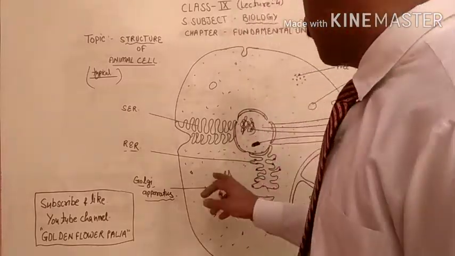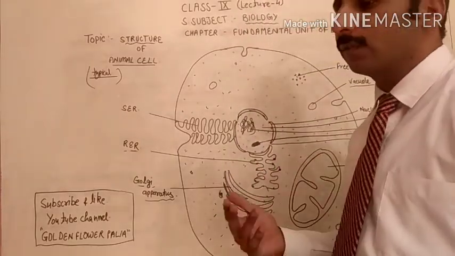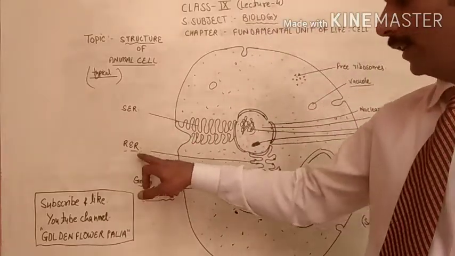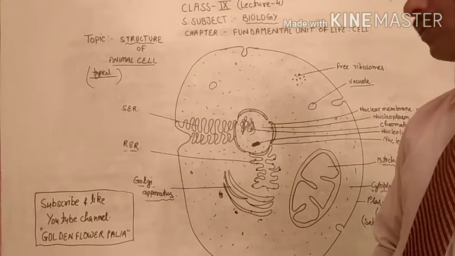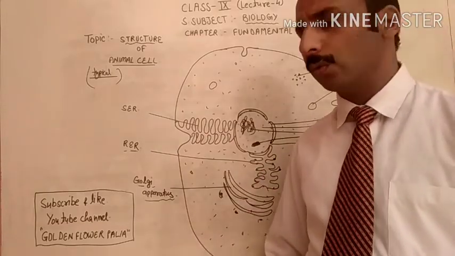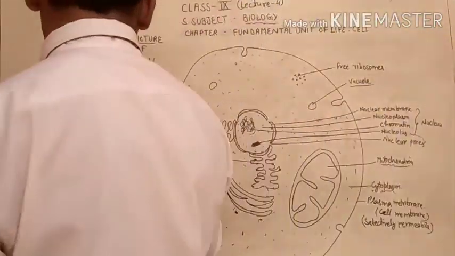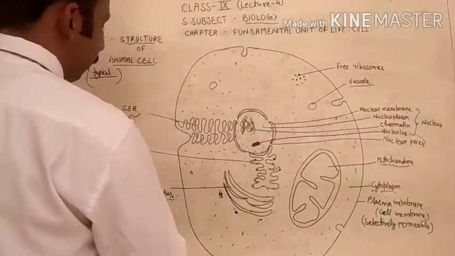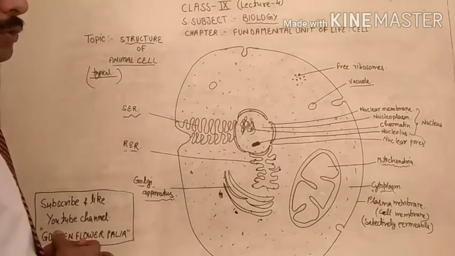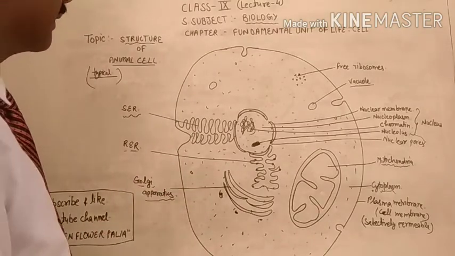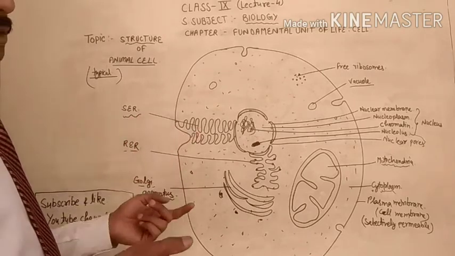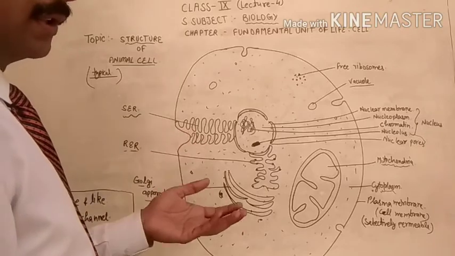Except this, it also helps in the transport of some substances, and RER, rough endoplasmic reticulum, also helps in the formation of protein. Same function for the smooth endoplasmic reticulum. Due to the absence of ribosomes, it does not help in protein synthesis, but it also helps in chemical production and transport.